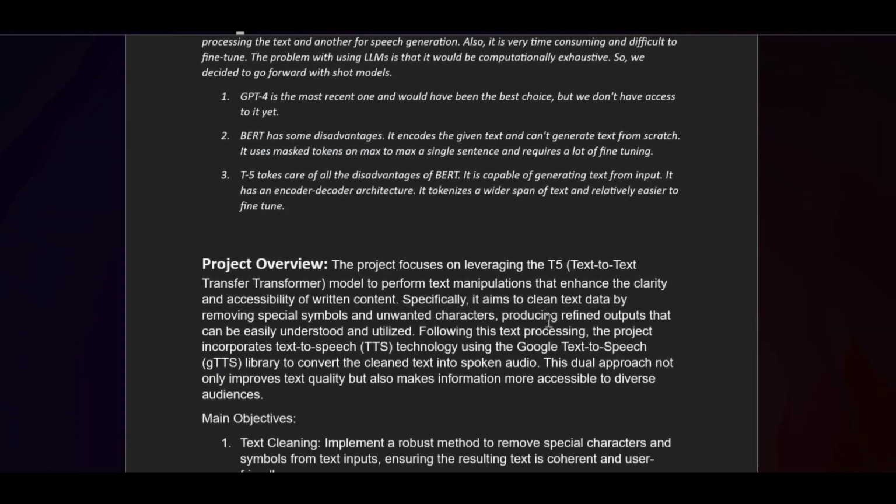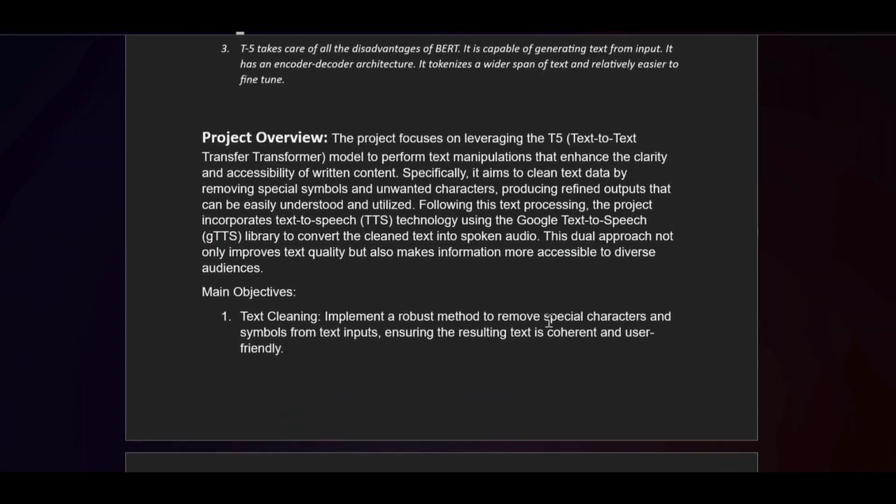Now, this is the project overview: we will use the T5, which is the text to text transfer transformer model, to perform text manipulations like text pre-processing, removing the formulas and unwanted characters, and producing a refined output that would go into our text to speech model, the Google text to speech library here.